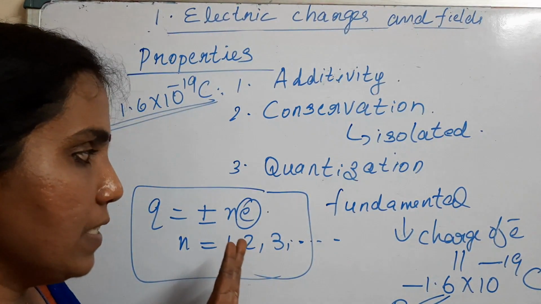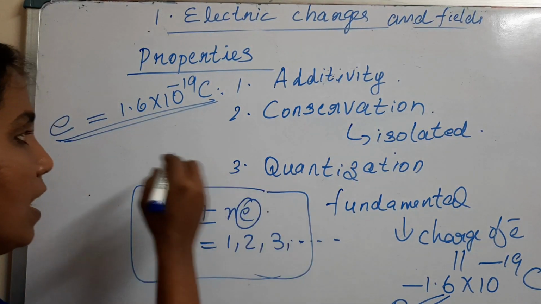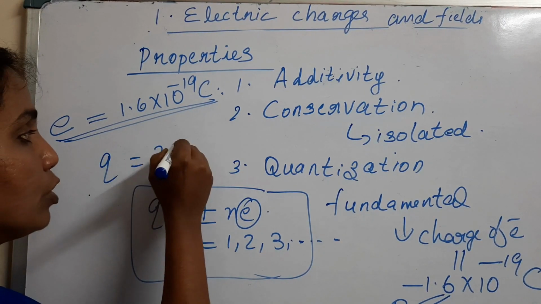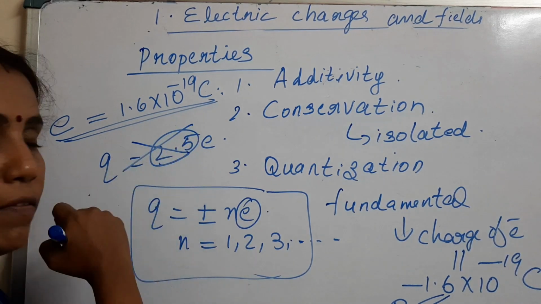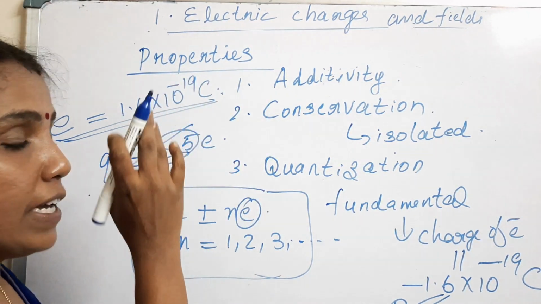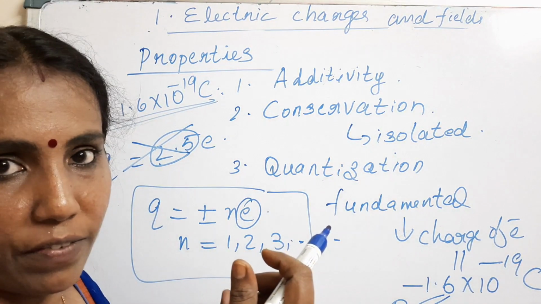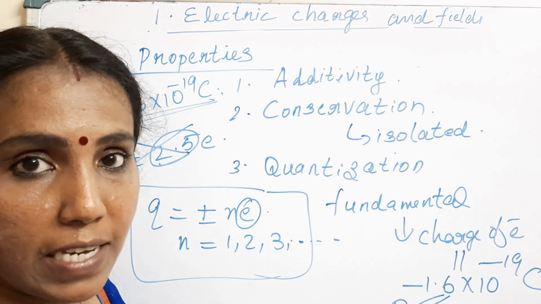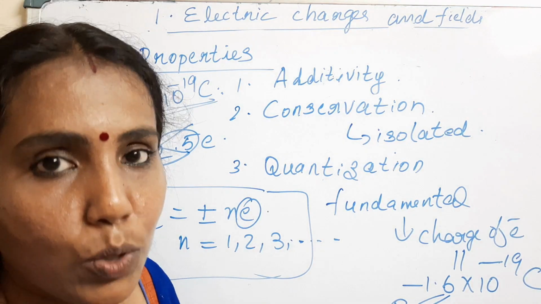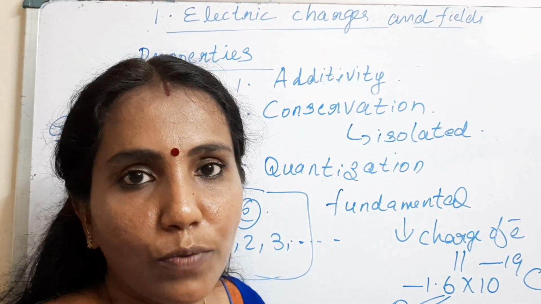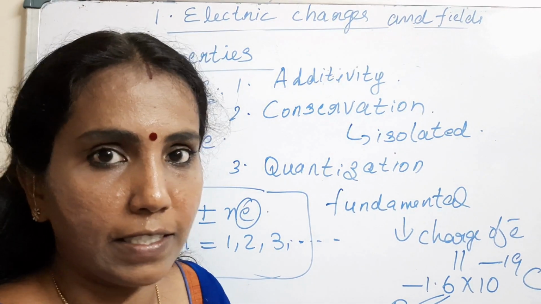Okay, so quantization means charge cannot be continuous. What do we mean by continuous? If somebody says the charge is 2.5e, it's not possible, because 2.5 is not possible. It can be either 2e or 3e, but it cannot be 2.5e. That's what quantization says. Charge cannot be continuous. It has to be quantized. So these are the three basic properties of charges, that is additivity, conservation and quantization.